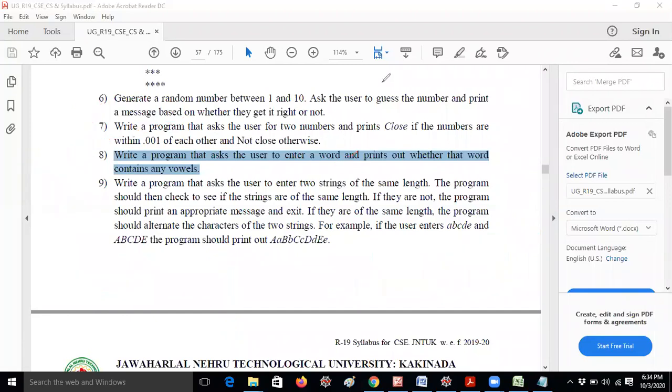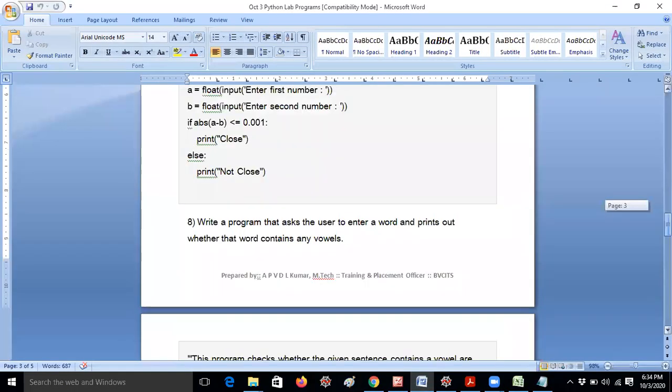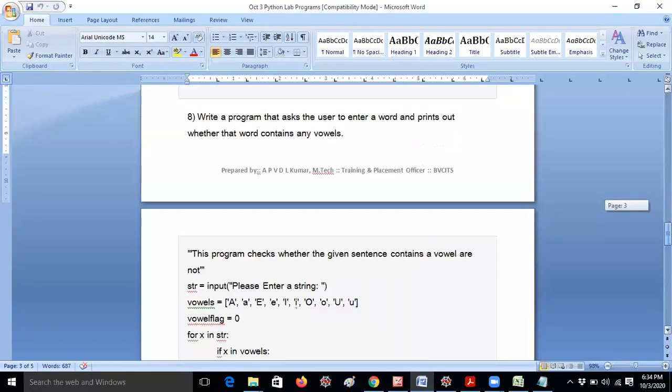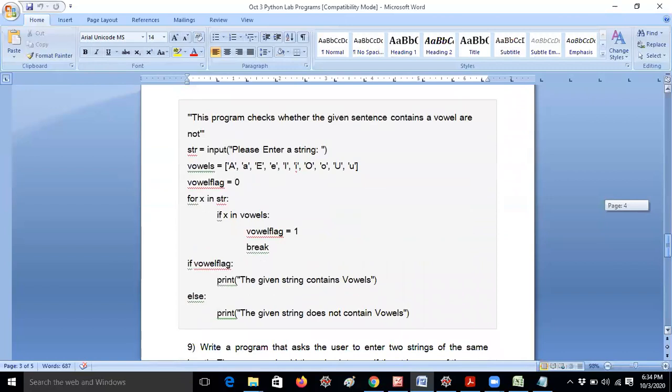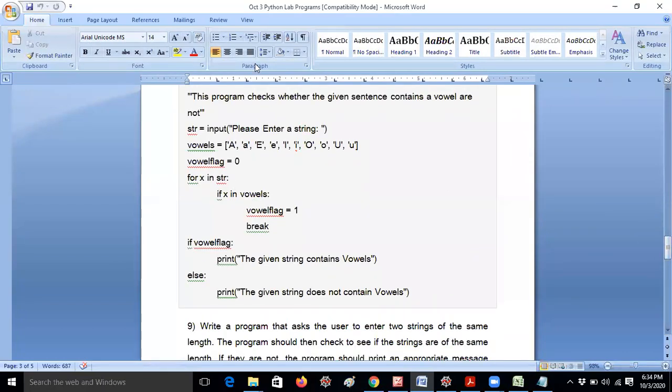So let me execute it. Let me open this program. This is a very easy question actually. This is the 8th question, and this is the answer. str equal to input, enter any string. For example, I am giving sky. I am giving sky.